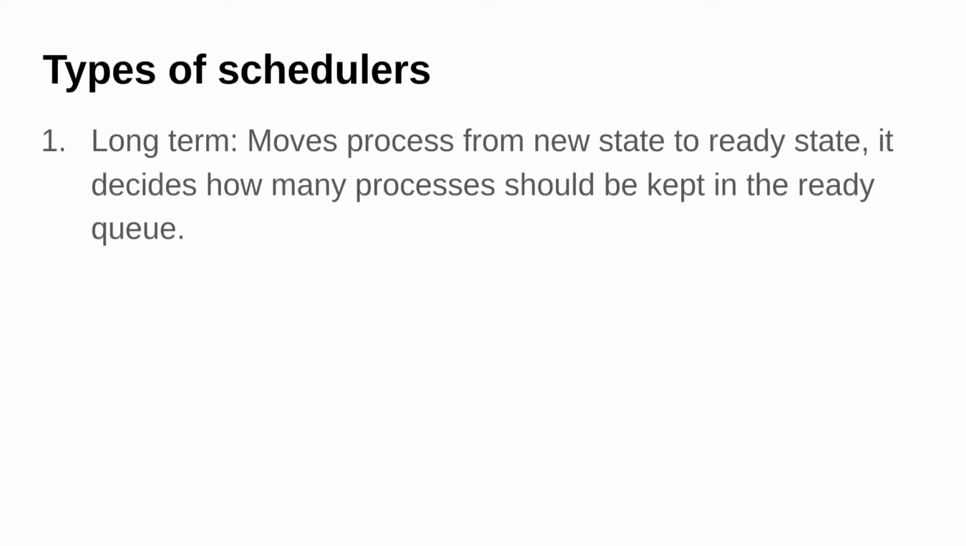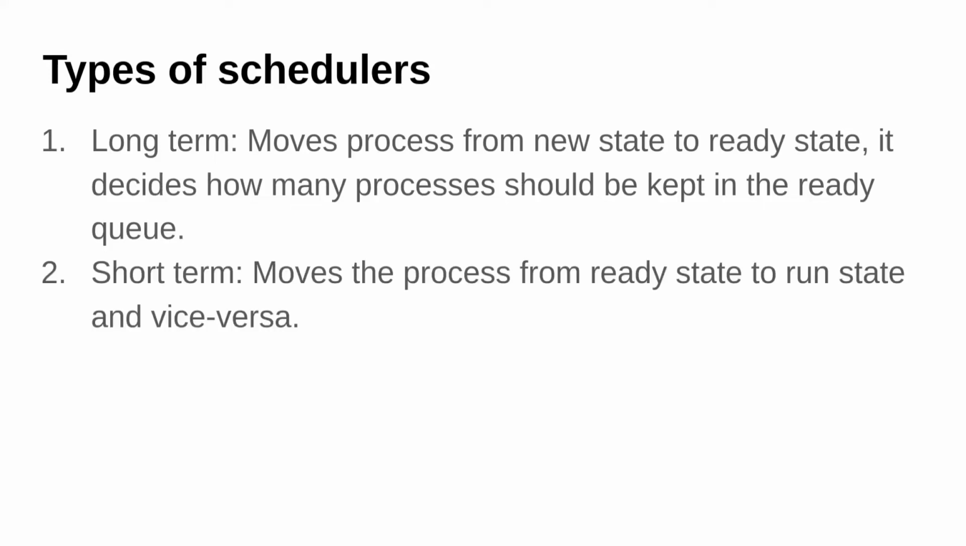First type of scheduler is the long term scheduler. It moves the process from the new state, where it was loaded inside the RAM, to the ready state, where it is finally ready to execute and waiting for the CPU to acquire it. The long-term scheduler also decides how many processes should be in the ready queue, since the ready queue space is limited.